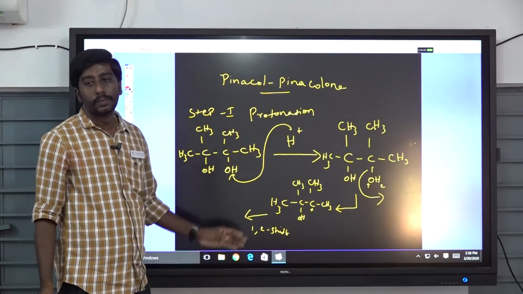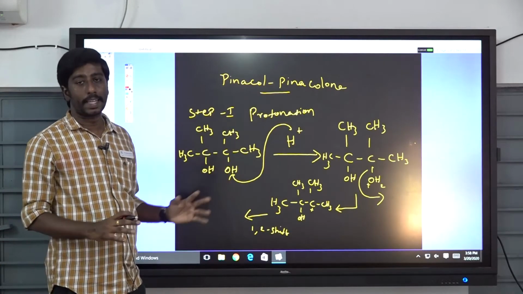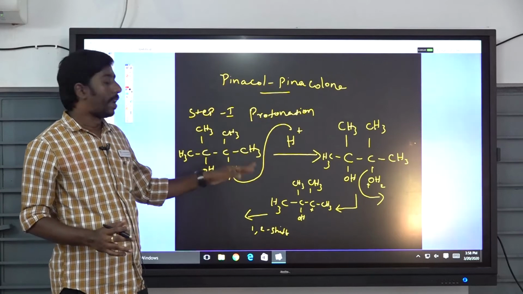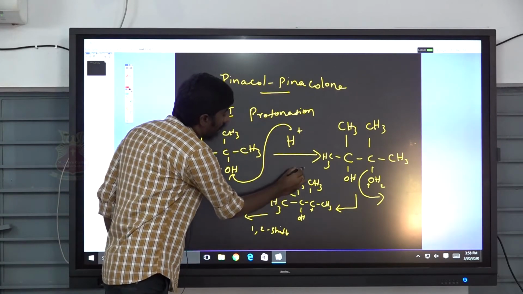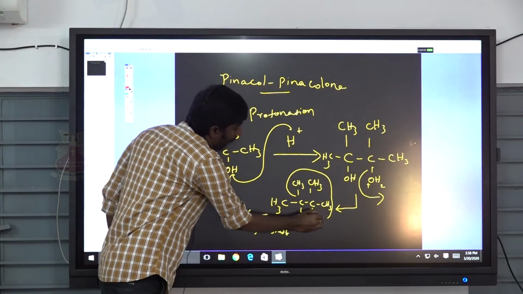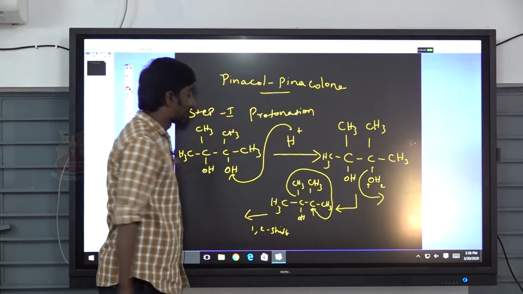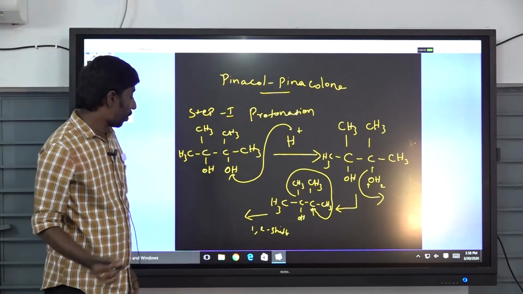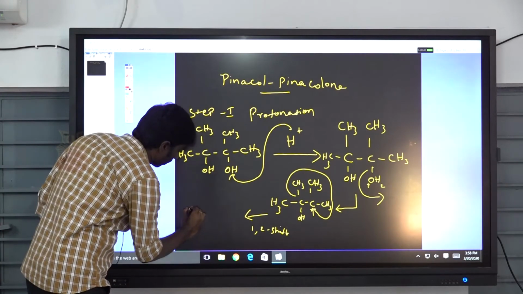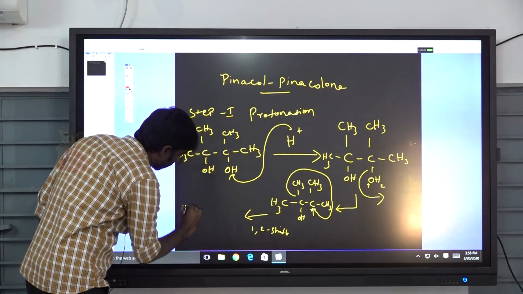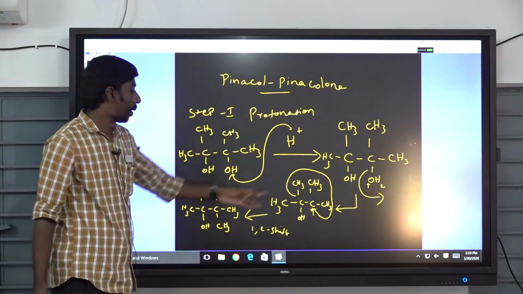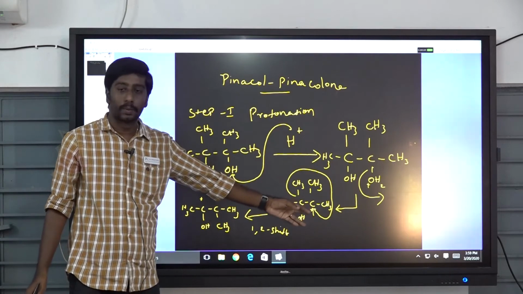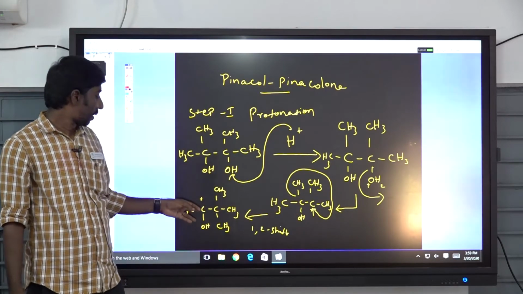A 1,2 shift means the migrating group migrates from one atom to another atom. The methyl group is shifted from one carbon atom to the adjacent carbon atom. So the carbocation is formed at the third position.